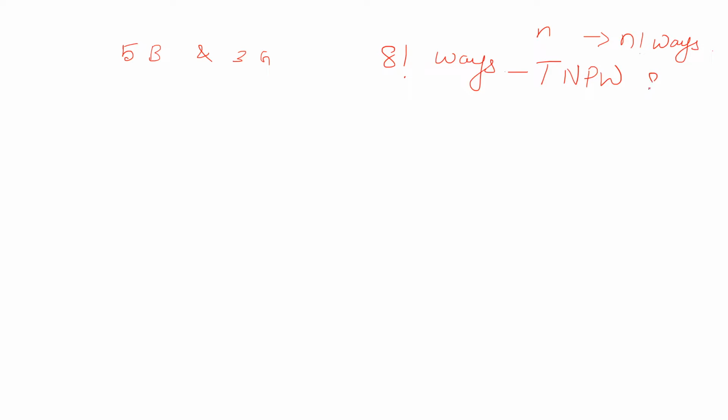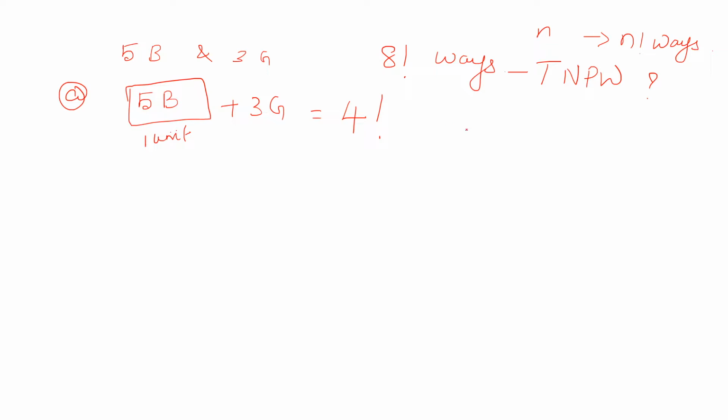Do we need this answer? No. We have some condition. What is the condition? First, all boys want to sit together. In between, we won't allow girls, right? So all 5 boys want to sit together. Whenever you see the word together, treat them as one unit. So remaining 3 girls. Now there are totally 4 units, 4 people. We are considering 5 boys as one unit. Therefore, 4 people can be arranged in 4 factorial ways.